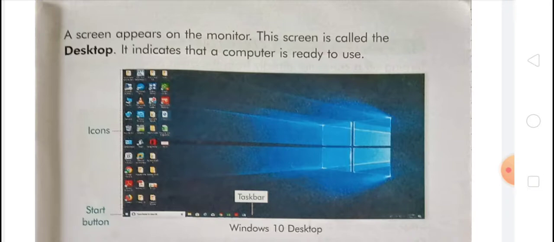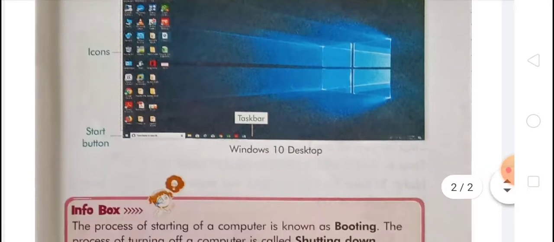You can see here that there are many icons, a start button, and a taskbar. This is the Windows 10 desktop. Info box.